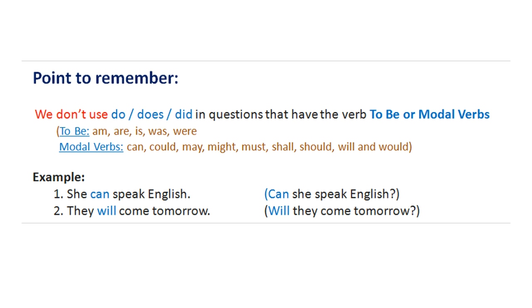Friends, please note another point we need to remember: we don't use do or does or did in questions that have the verb to be or modal verbs. Friends, be forms are am, are, is, was, were. Some modal verbs are can, could, may, might, must, shall, should, will and would. Example, she can speak English. Can she speak English? They will come tomorrow. Will they come tomorrow?